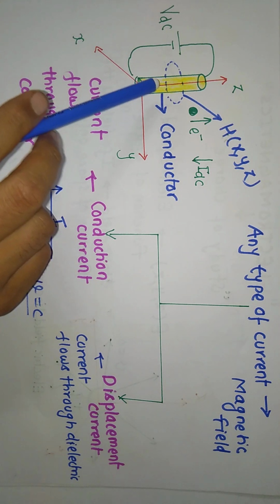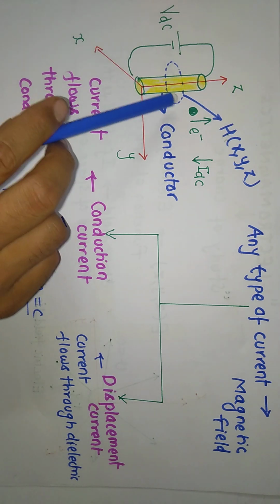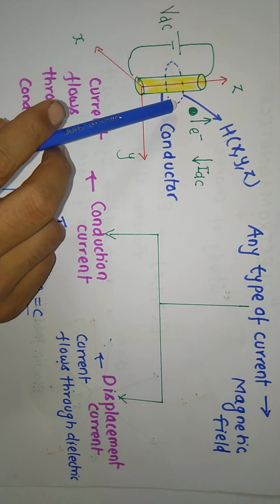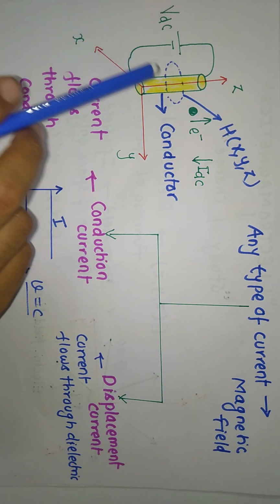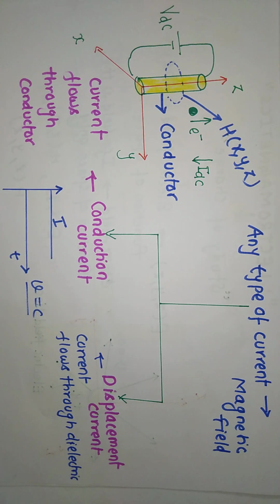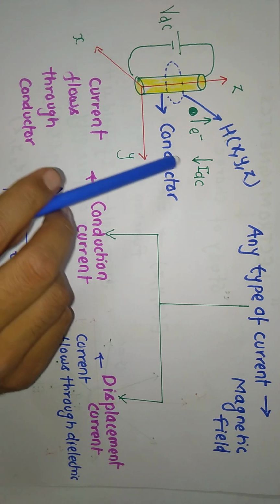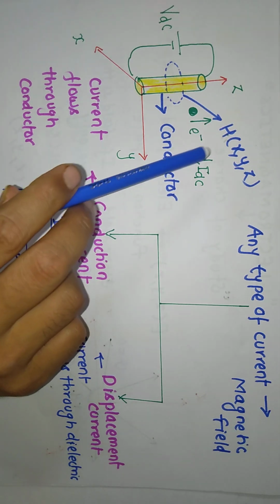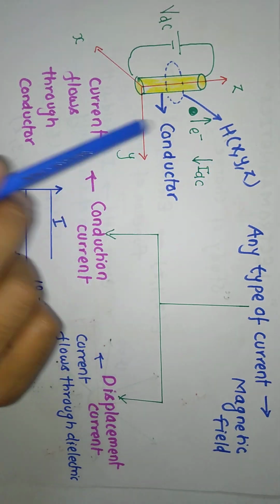We can say this magnetic field is present in the free space, as well as what is the nature of this magnetic field. This magnetic field is forming a closed loop, means magnetic field will always exist in the form of closed loop. We can conclude that DC current produces a static magnetic field.